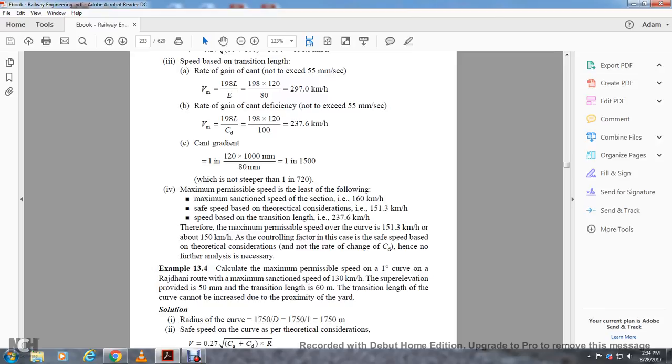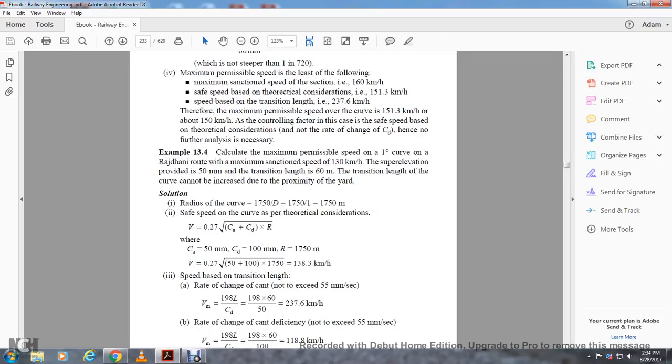Example 13.4. Calculate the maximum permissible speed of a 1 degree curve on a Rajdhani route with a maximum sectional speed of 130 kilometers an hour. Super elevation provided is 50 millimeters. The transition length is 60 meters, and the transition length of the curve cannot be increased due to the proximity of the yard.